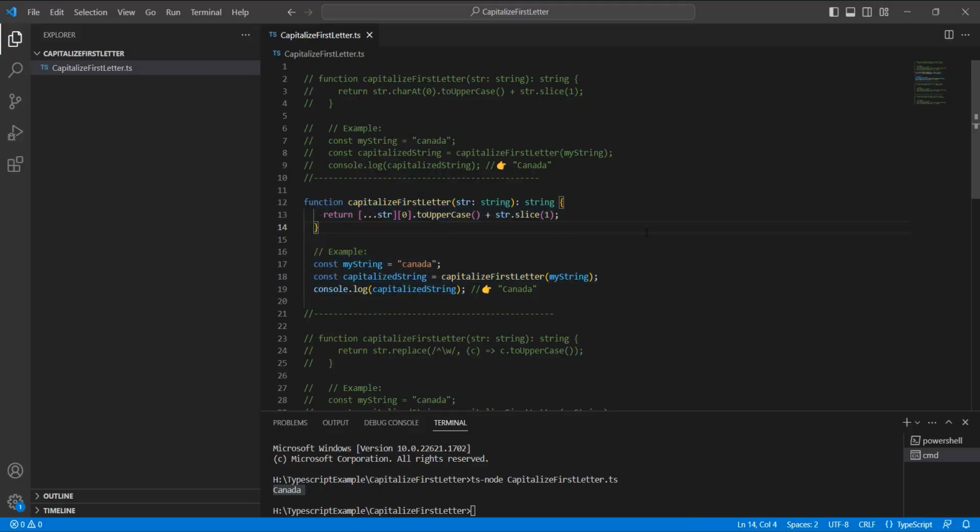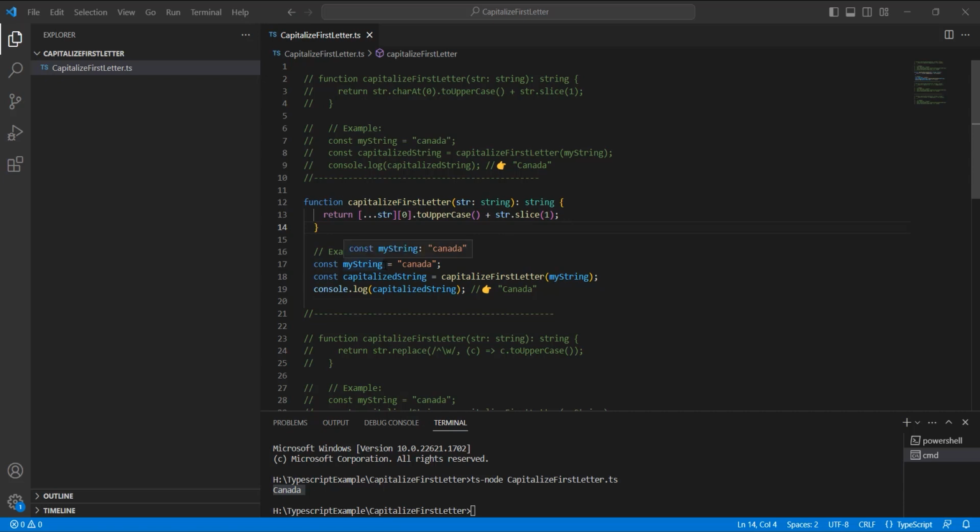For this method, this is the code. Here, similarly to the first method, we are passing the parameter as a string, and then we are using the spread operator. The spread operator looks like this, three dots. Then we are getting the first character by passing 0 inside the bracket, and then we are capitalizing it with the toUpperCase method, and then we are merging it with the other part of the string.